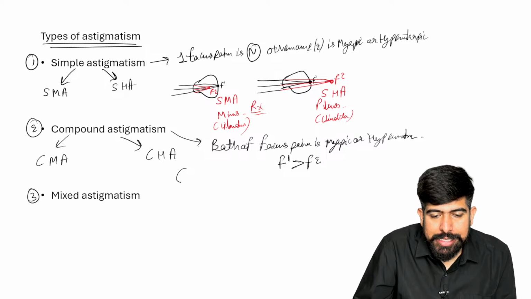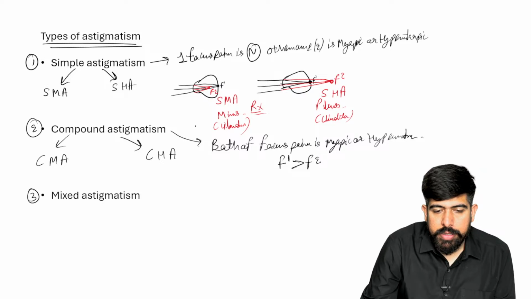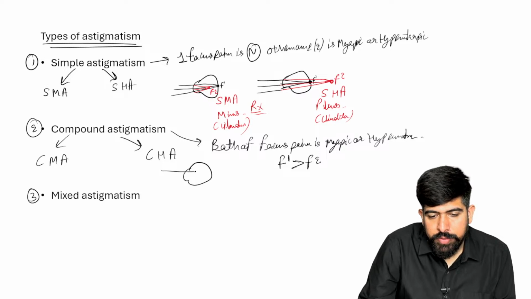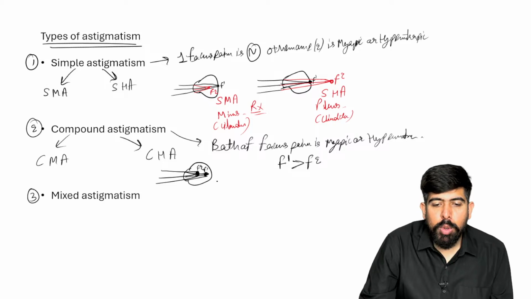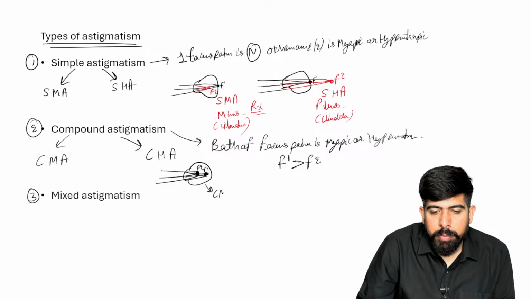So you can see this is the eye, this is the cornea and the sclera. Yes. So this is the first one which is having myopia. You can see up here, this is F1. And the second one is behind it. This is also having myopia. So F1 and F2 both are in myopia. So you can see, this is your compound myopic astigmatism.